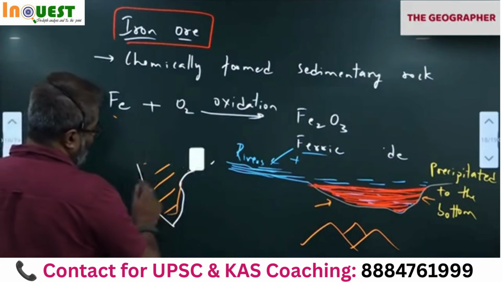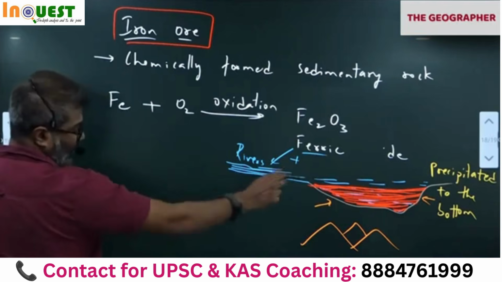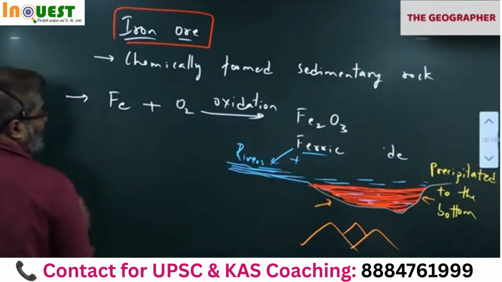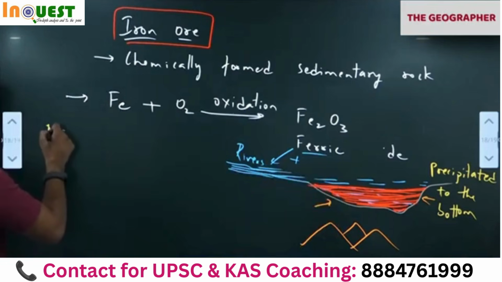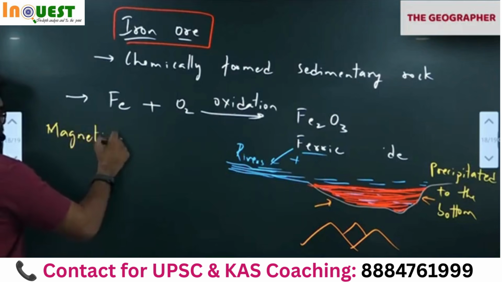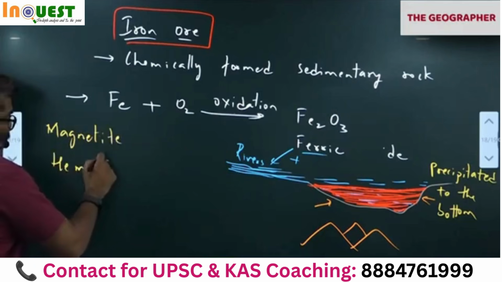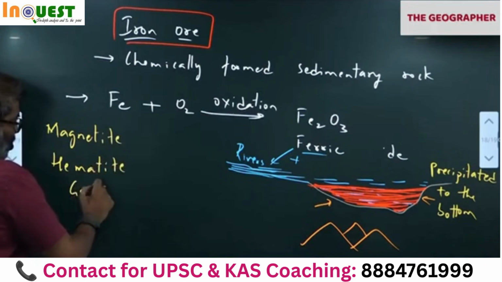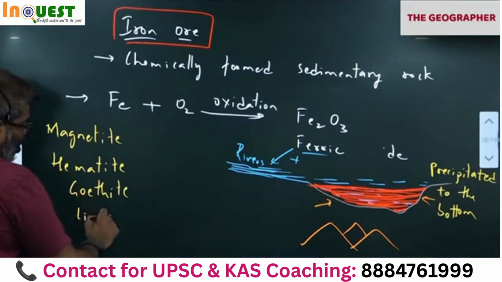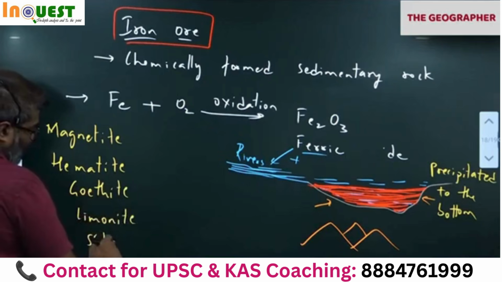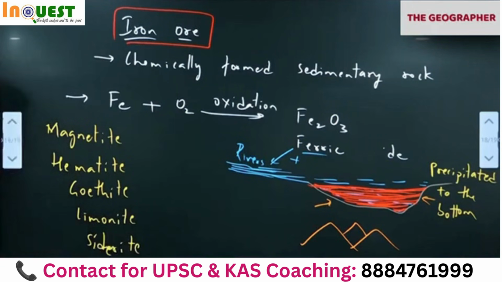So everywhere the iron deposits get accumulated over some places, we get this. Types of iron ore. I'll write here. All of you might have heard of magnetite. Correct? Hematite. Goethite. Limonite. Siderite. Five types of iron ore are there. In books they have given four. We have identified a new one, goethite. So have you heard of this magnetite, hematite? These two at least you would have known. In school also you have studied this.